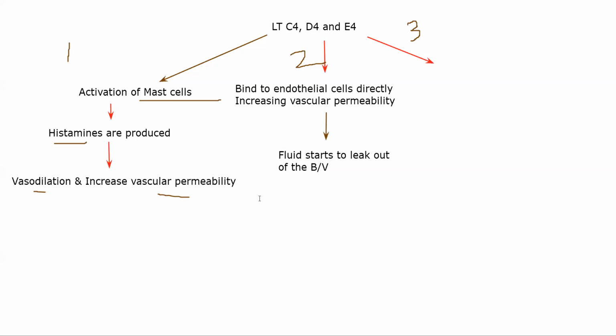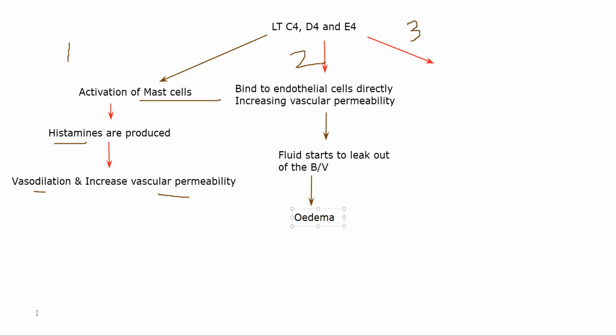Now you know whenever fluid starts building up, what will happen? Edema, right? Edema happens in that area and fluid starts building up. Basically this is a trigger of inflammation, the indicator of inflammation. That is the second scenario that happens.